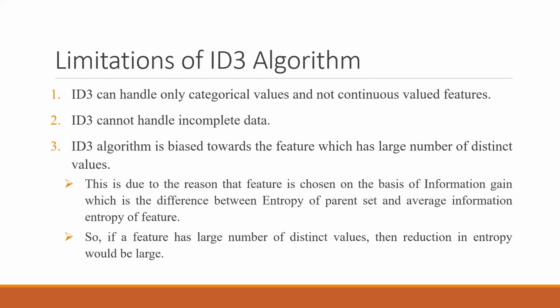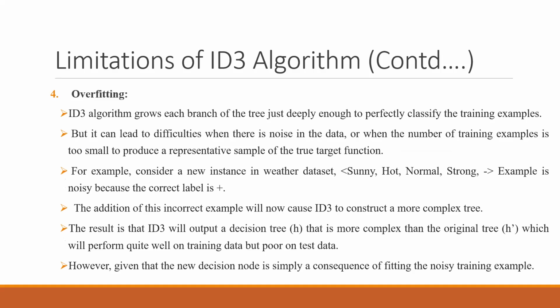The first limitation was that it is not going to handle continuous values. Only the categorical values will be handled. Second, it cannot handle incomplete data having missing values. Third, it is biased towards a feature in the set of attributes which has a large number of values. And the fourth one was overfitting.